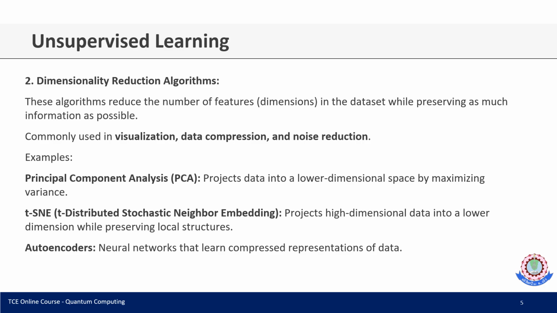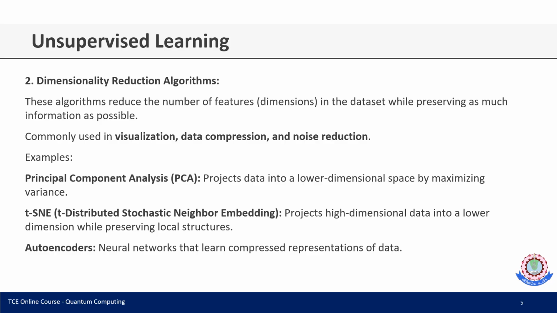The next is dimensionality reduction algorithms. These algorithms are very important to reduce the number of features in the data set while preserving the information. They are commonly used in visualization, data compression and noise reduction. An example is principal component analysis, which projects the data into a lower dimensional space by maximizing the variance.